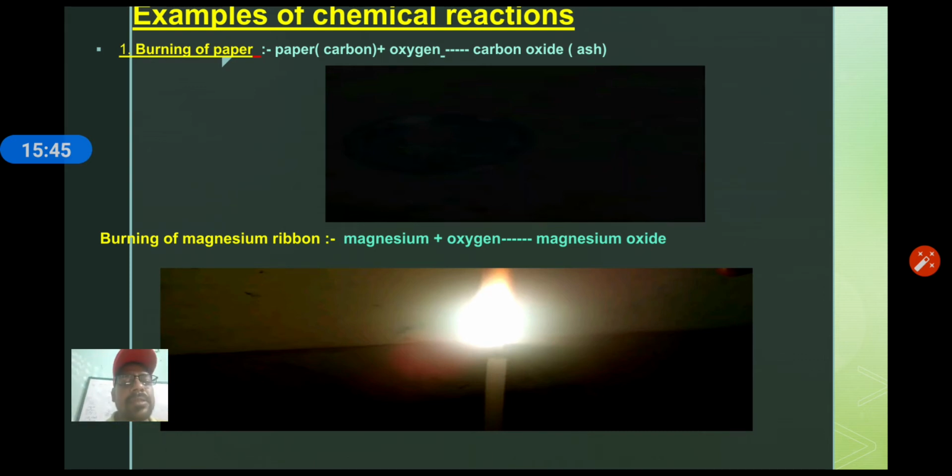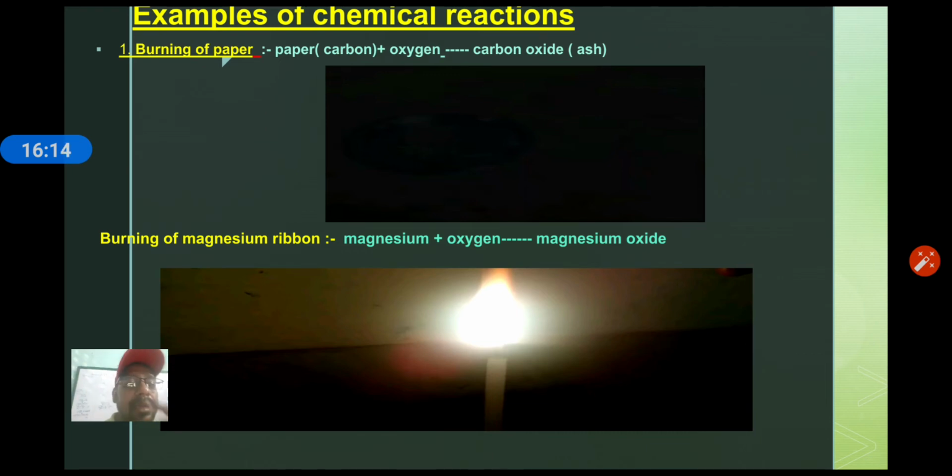Now another example is given. Burning of magnesium ribbon. I think after the reopening of the school, I'll show you the burning of magnesium ribbon in the laboratory. When magnesium burns, it produces dazzling light. So you will feel very happy after seeing it. So let the school start. Definitely I'll show you.